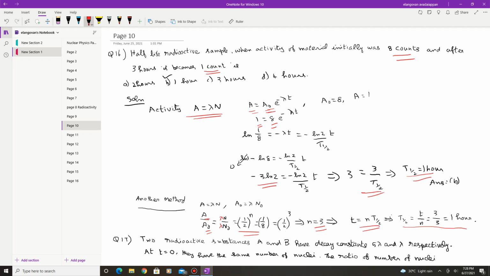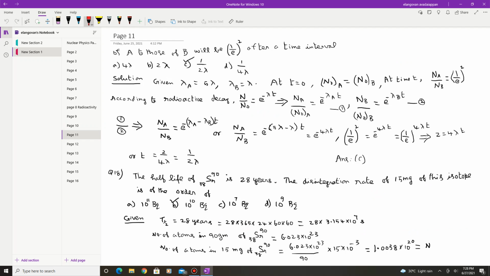Next is question number 17. Two radioactive substances A and B having decay constants 5 lambda and lambda respectively. At time t is equal to 0, they have the same number of nuclei. The ratio of the number of nuclei of A to those of B will be 1 by e whole power 2 after a time interval of, there are 4 options given.